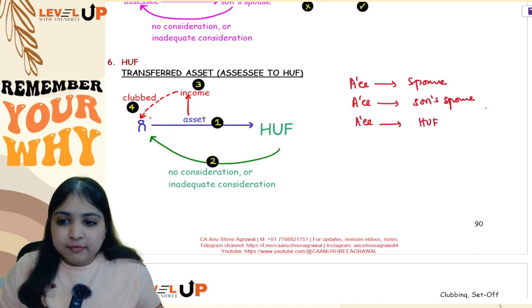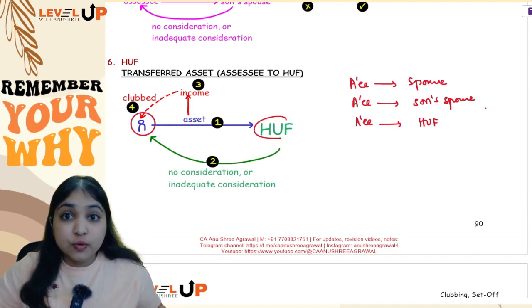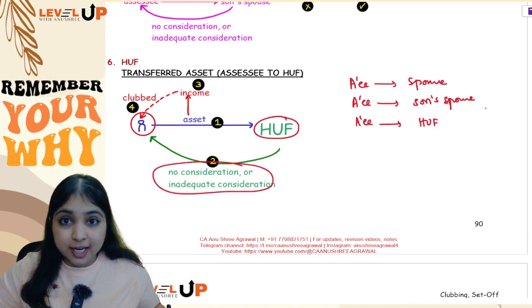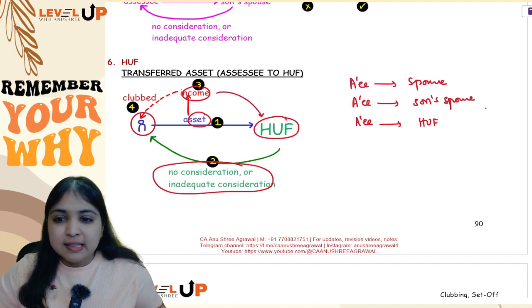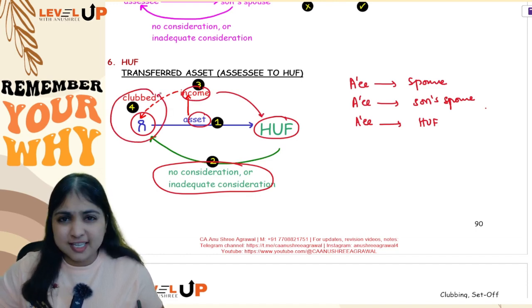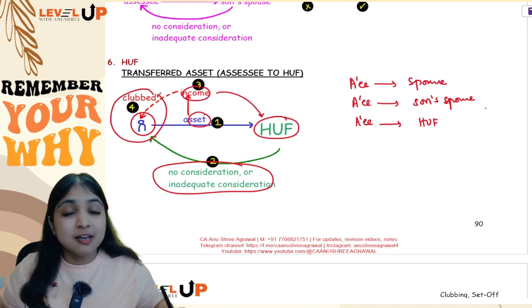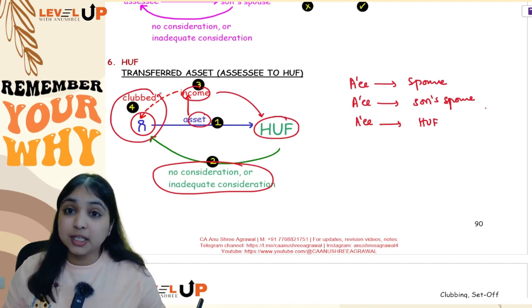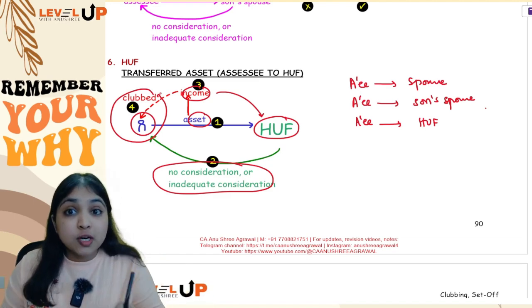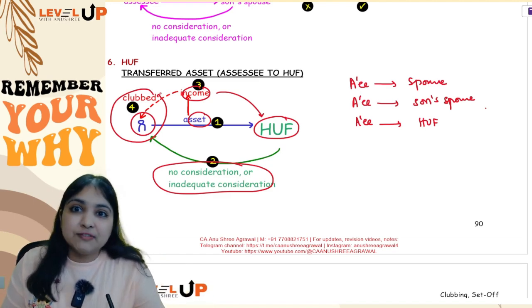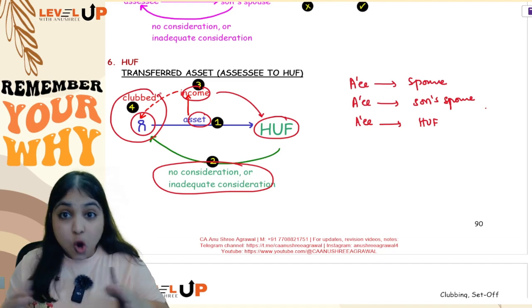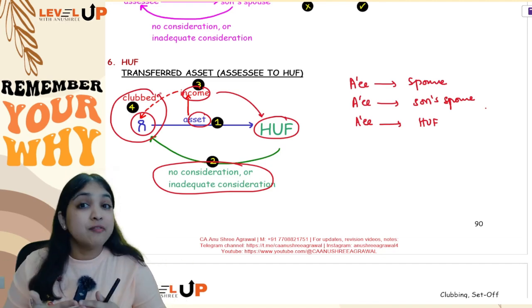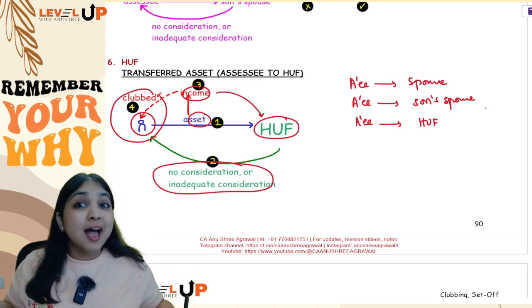So if the assessee is transferring an asset to its HUF for no consideration or inadequate consideration, whatever income is earned by the HUF from the asset, that income will be clubbed with the transferor assessee. Same point only. Even over here, we will club income from transferred asset in the same form, we will club income from transferred asset in different form, and we will also club income from transfer of transferred asset. Even over here, we will not club income from income, and we will not club income from accretions.